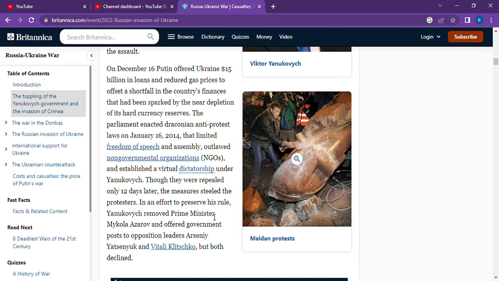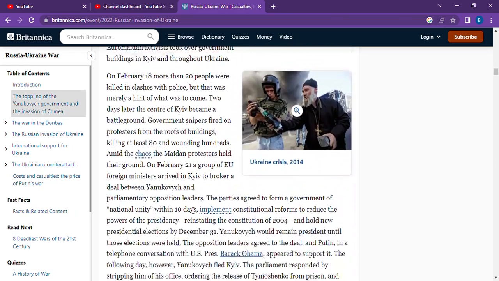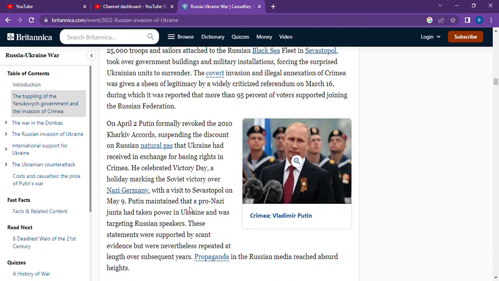The parliament enacted a draconian anti-protest law on January 16, 2014 that limited freedom of speech and assembly, outlawed NGOs, and established a virtual dictatorship under Yanukovych. Though the laws were repealed only 12 days later, the president still pursued the protesters in an effort to preserve his rule. Yanukovych removed Prime Minister Azarov and offered government posts to opposition leader Arseniy Yatsenyuk, but both declined the posts.